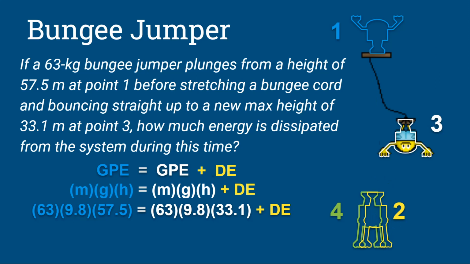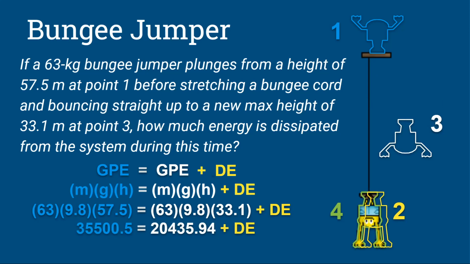And then our numbers go in. 63 times 9.8 times 57.5 equals 63 times 9.8 times 33.1. Those aren't going to be the same, so I also want to include that dissipated energy. So the entire left-hand side, that initial GPE, is 35,500.5. His GPE after he bounces back up to point 3 is only 20,435.94. So yes, I lost energy.